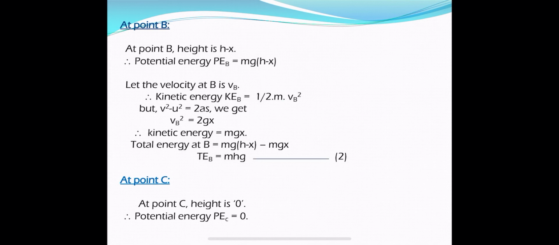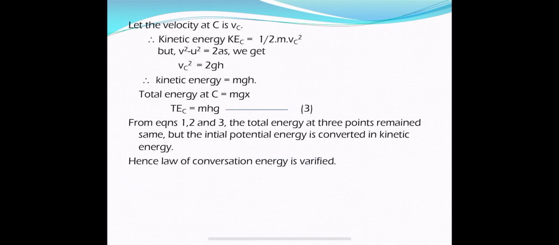So the point C is on the surface of the earth. That means height is equal to 0. What happens if the height is equal to 0? The potential energy becomes 0. So potential energy at point C is equal to 0. Now let the velocity of the object at point C be vc. Then the kinetic energy is equal to half m vc square.